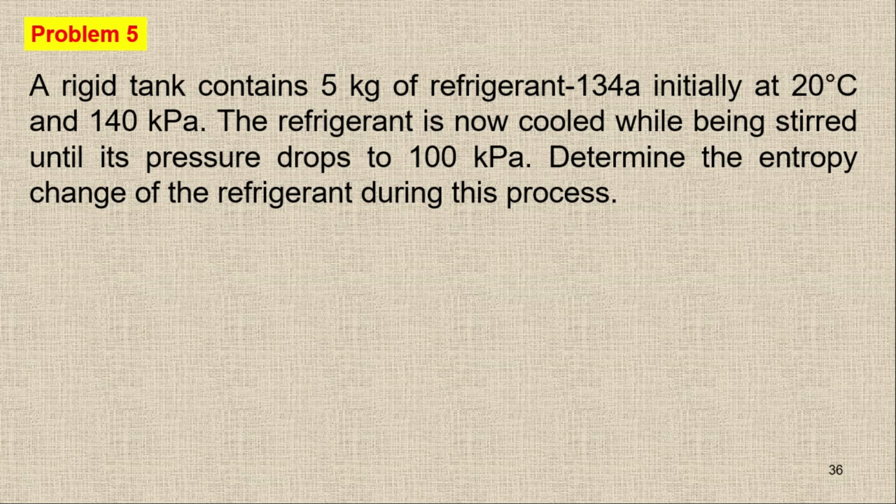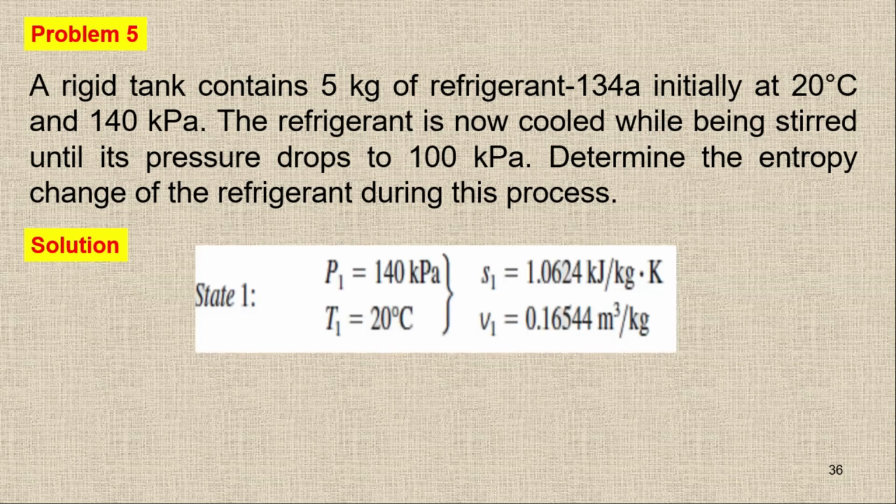So it means we have to use the tables A11, A12 and A13 for refrigerant 134A. I'm just talking with respect to the book that I'm going to follow, which is Thermodynamics by Cengel and Boles. So at state number 1 we have 20 degrees Celsius and 140 kilopascal. Based on this we can easily check the state, and with the help of the table we can find the values: S1 equal to 1.0624 and V1 equal to 0.16544 meter cube per kg.